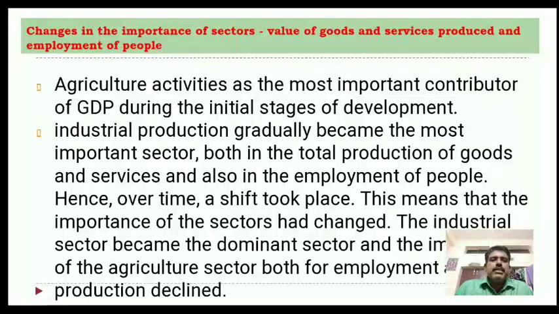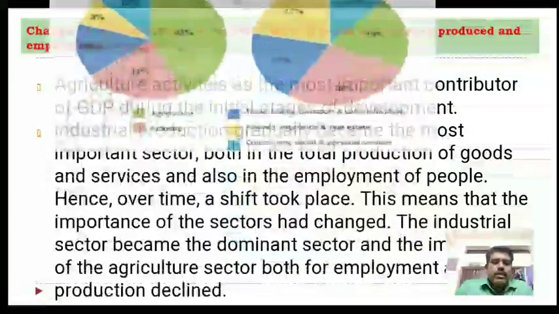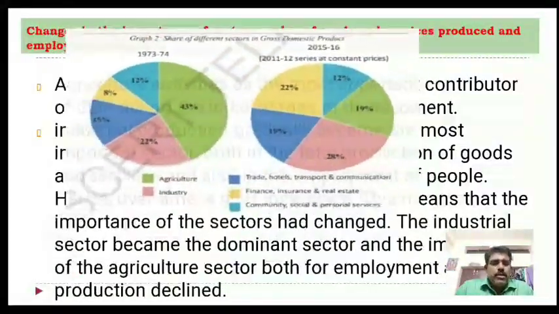Next one. Changes in importance of sectors, value of goods and services produced and employment of the people. So in the initial years, developing countries are mostly dependent on agriculture. Gradually the industrial sector also developed, and that is also an important sector after that, and the recent trend is services and other sectors also. So mainly the service sector and the industrial sector both are playing a vital role in the GDP and for the people.